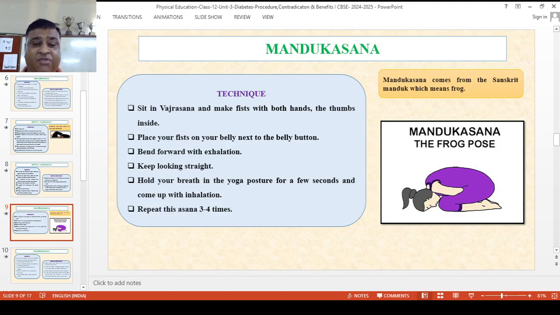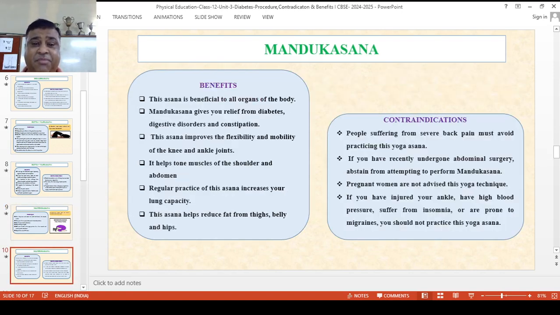Now bend forward while exhaling and keep looking straight. Hold your breath in the posture for a few seconds and come up with inhalation, and repeat this asana 3 to 4 times. Now what are the benefits of Mandukasana?